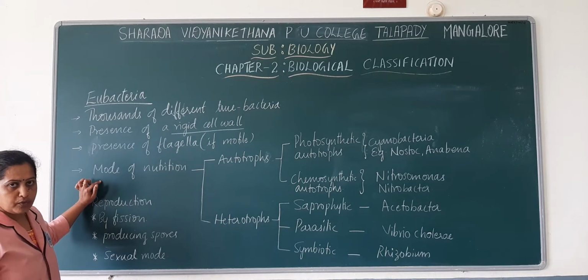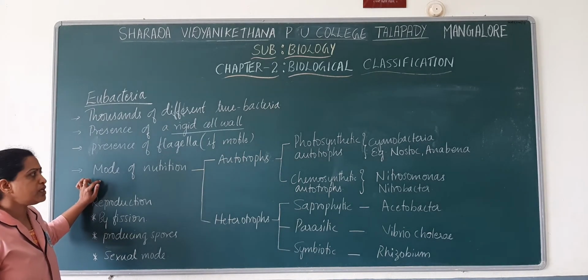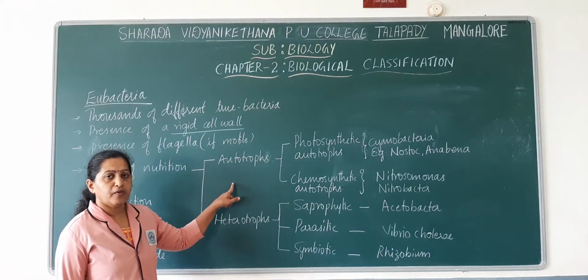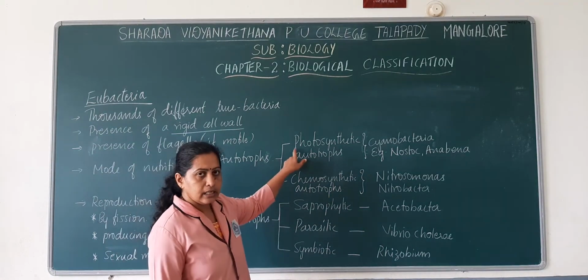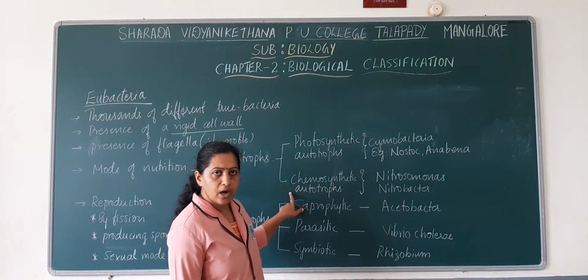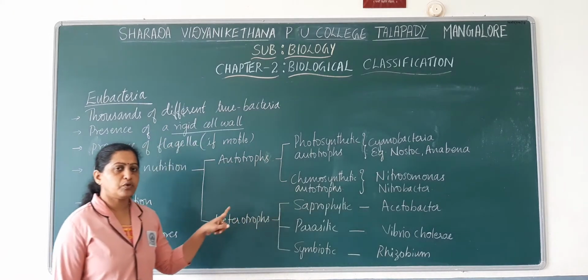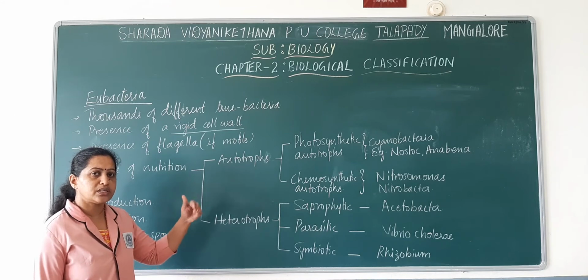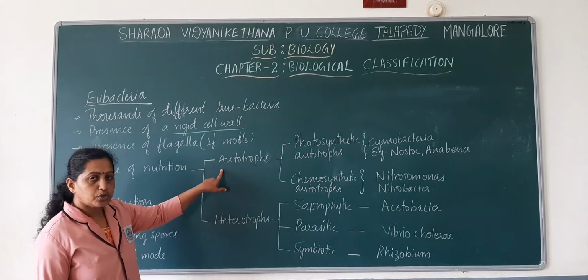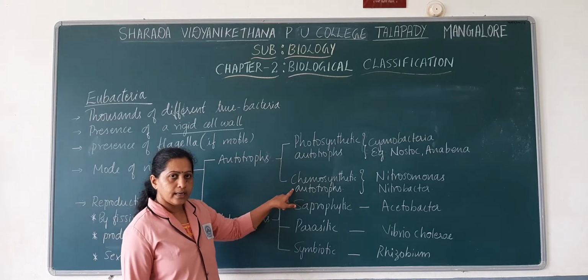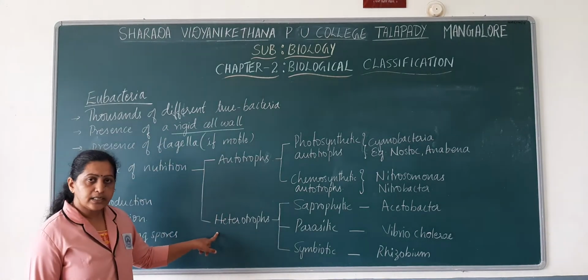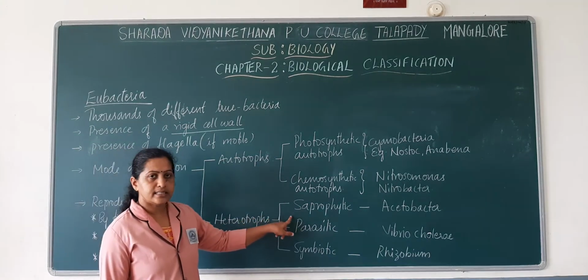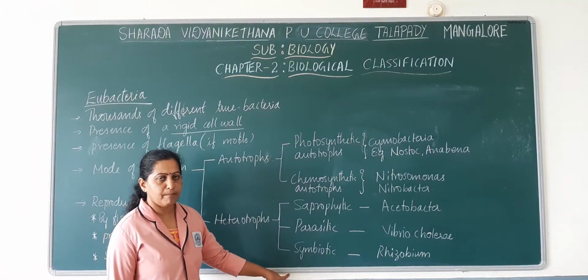Coming to the mode of nutrition. The mode of nutrition may be autotrophic or heterotrophic. Among autotrophic, it may be photosynthetically autotrophic or chemosynthetically autotrophic. In the last class, I told you to remember the terminology, right? We are coming across the terminology and we are going to study it in detail. So autotrophic may be photosynthetic or chemosynthetic, and there are certain eubacteria which are heterotrophic. Among heterotrophic, they may be saprophytic, parasitic or symbiotic.